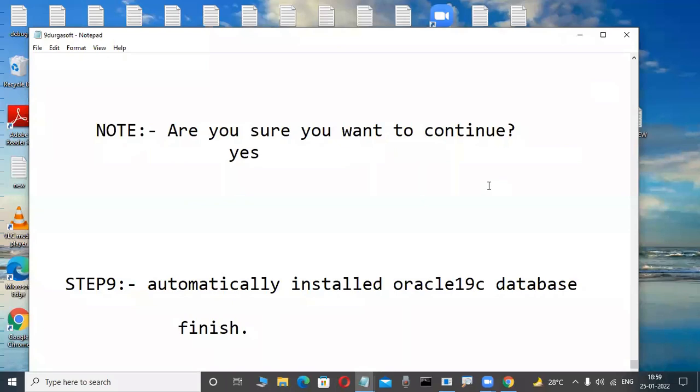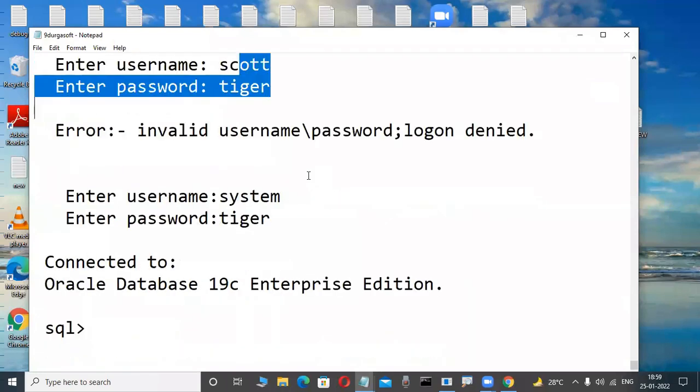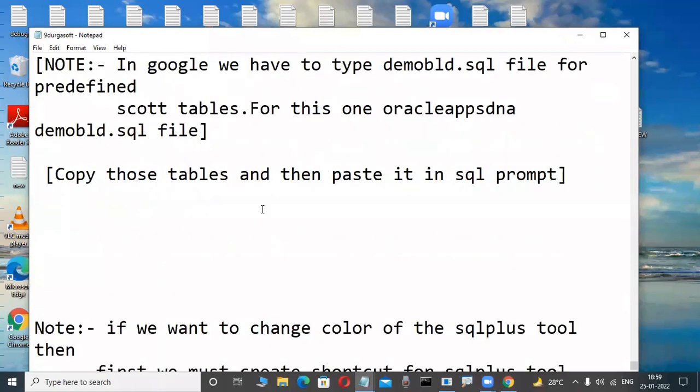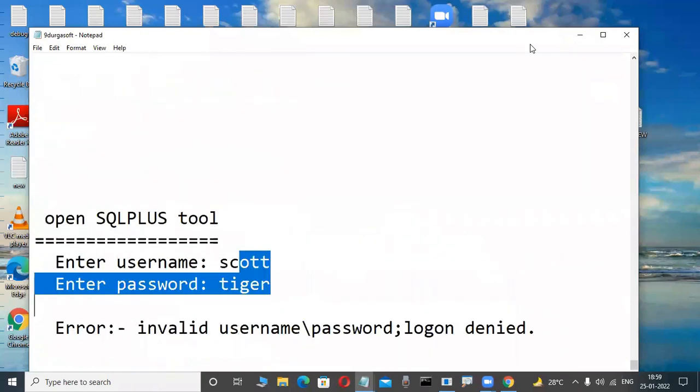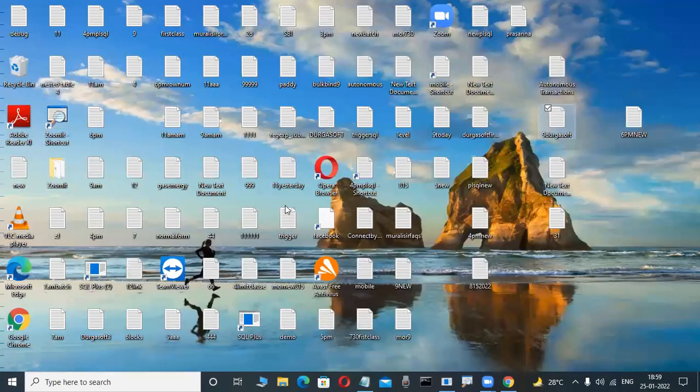And here, passwords knowledge is required, and usernames knowledge is required. When you are familiar with all these things, then only can you install step by step. Very easy. Otherwise impossible. That's why I'm not teaching the installation up to now.